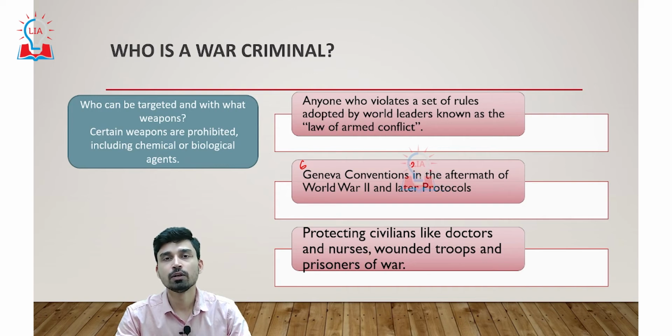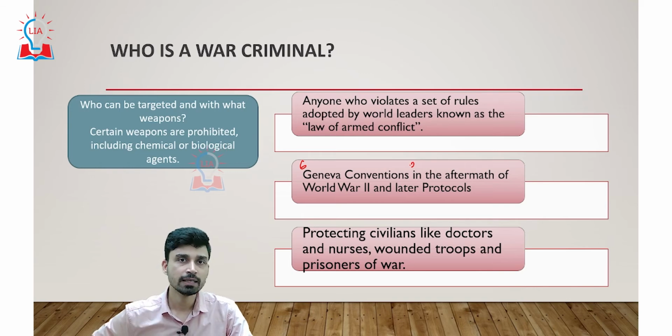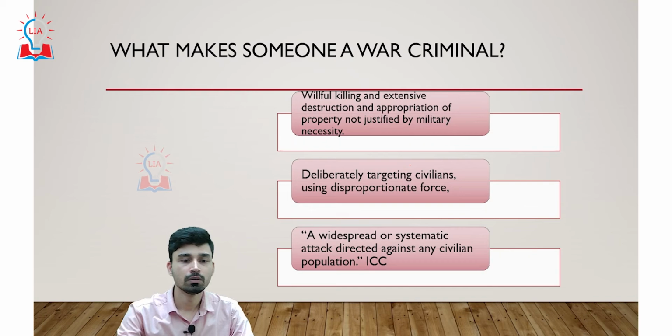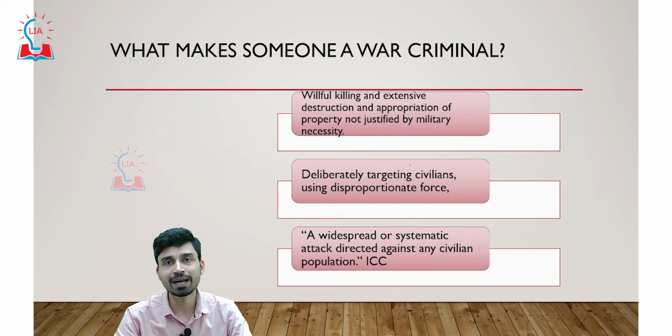Also, these rules and laws very clearly specify who can be targeted during the war and with what kind of weapons a country can wage a war. The convention clearly says that certain kinds of weapons, commonly known as weapons of mass destruction, like biological weapons and chemical weapons, are strictly prohibited from being used in a war.